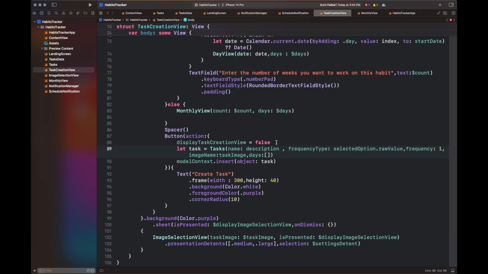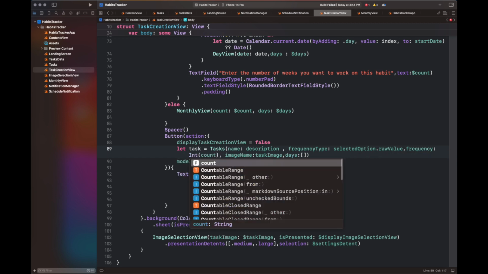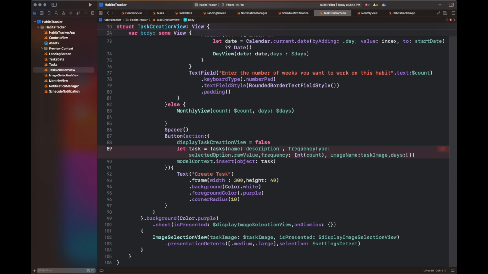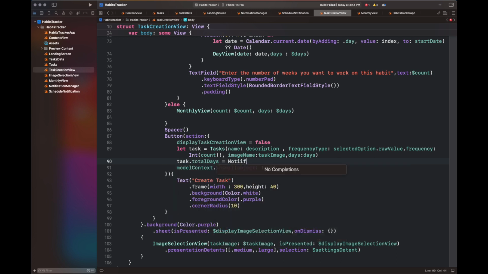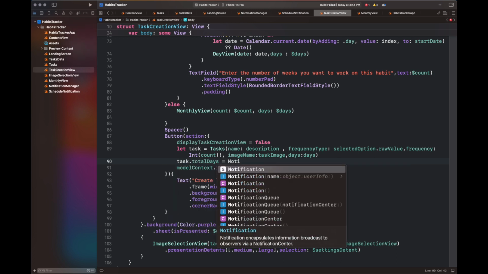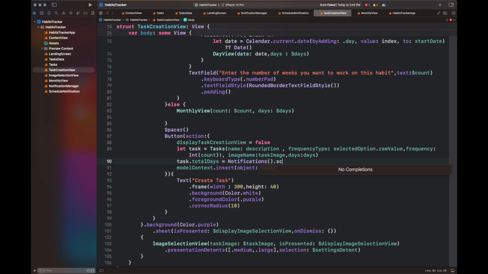So here I am updating the call in the task creation view to basically create the task. I have updated all the values here. After that, I've got task.totalDays from the notification.scheduleNotification, which is going to schedule our notifications and pass a value to give us an idea of how many days it is going to be scheduled on. And then if it's less than or equal to 1, we are going to set it to the task.totalDays.